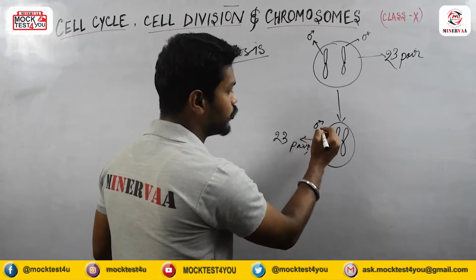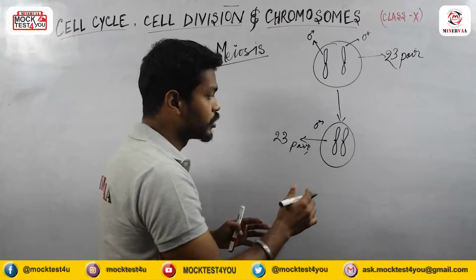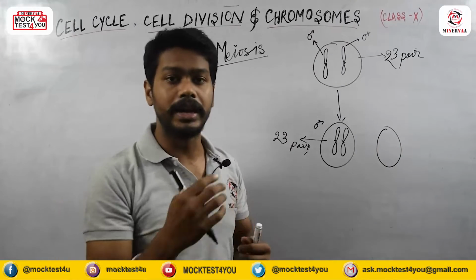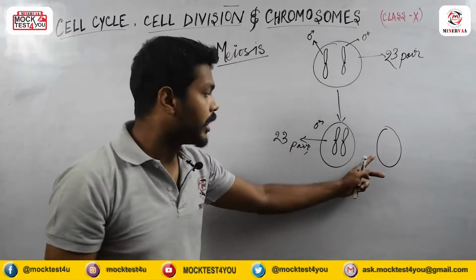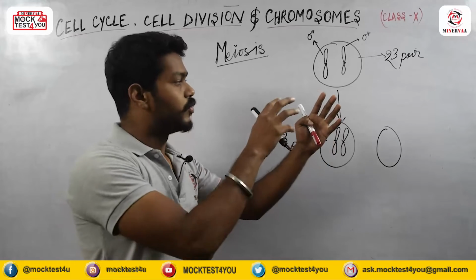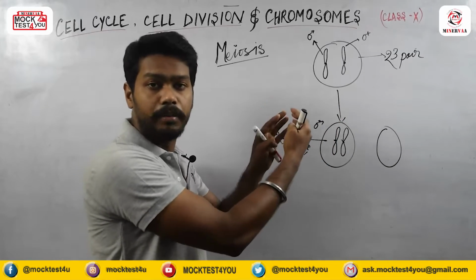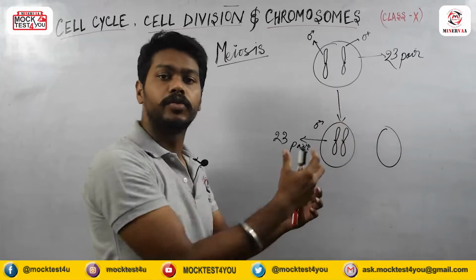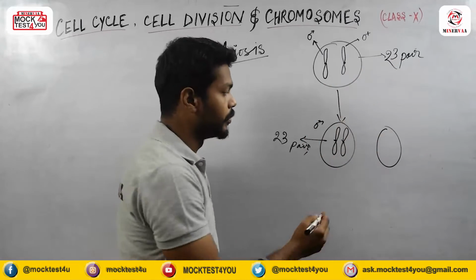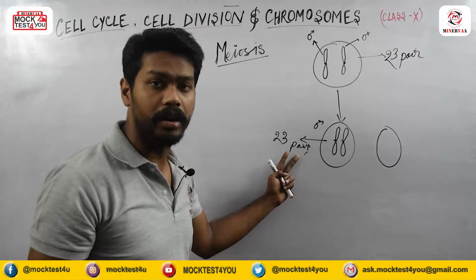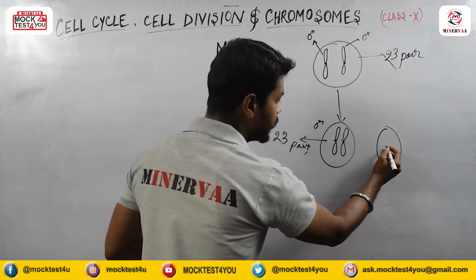Suppose this is a male gamete which has 23 pairs of chromosomes. During the formation of the zygote, means the new baby, from the mother only 23 chromosomes will come, and from the father 23 chromosomes will come. If it comes as 46 chromosomes or 23 pairs, then what will happen?